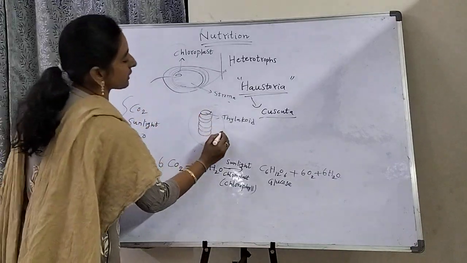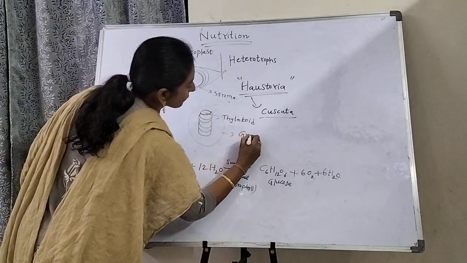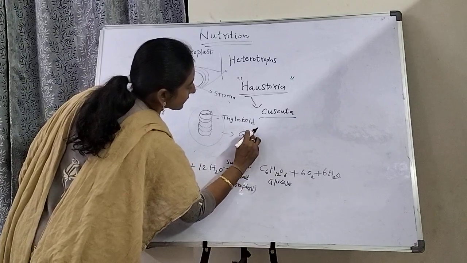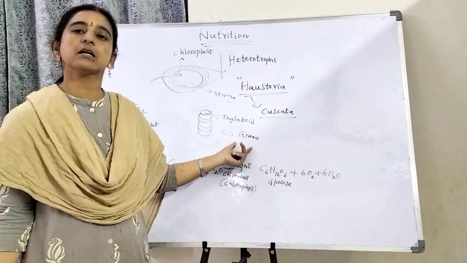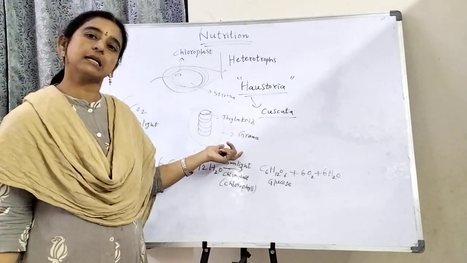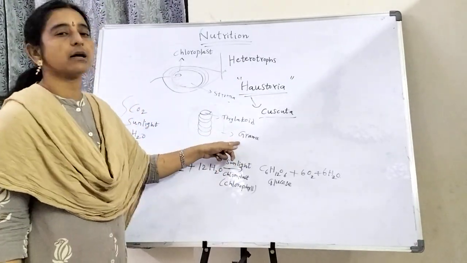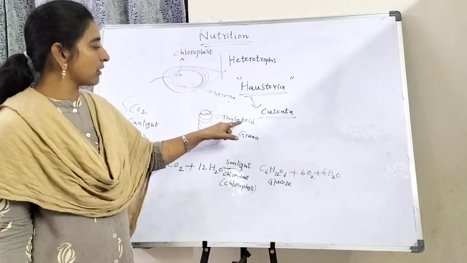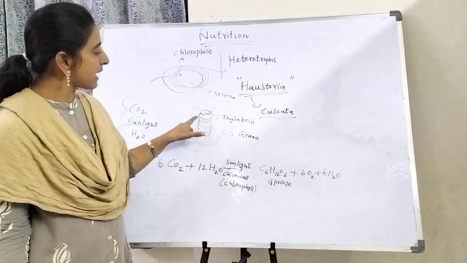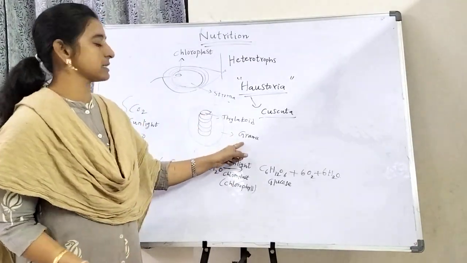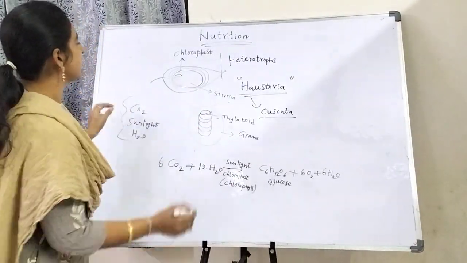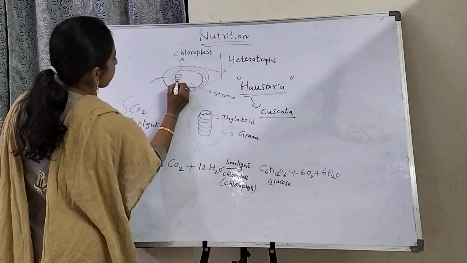This whole structure is known as grana. Grana is the plural form and granum is the singular form. So thylakoids form many sac-like structures, which form one bag-like structure known as grana. Inside there are many granas.